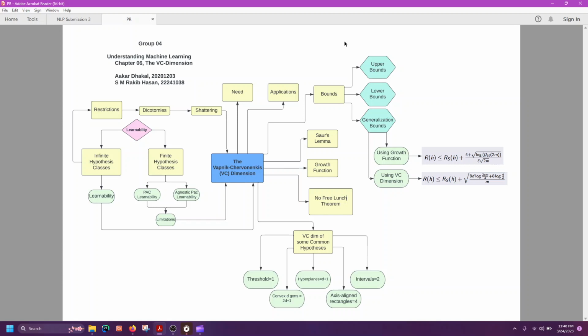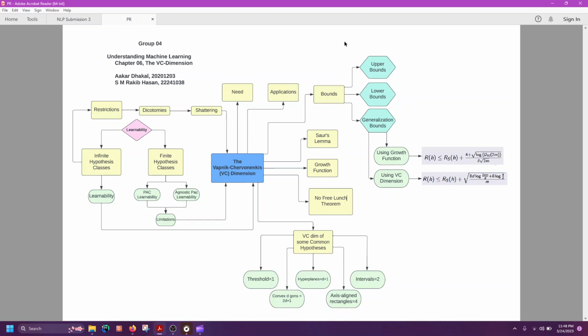We are presenting chapter 6, the VC dimension, from Understanding Machine Learning by Shai and David. First, to understand what VC dimension is, we need to understand what learnability means. A learning problem is said to be learnable if there exists an algorithm that can find a hypothesis with low error for a given hypothesis class and a sample of labeled data.